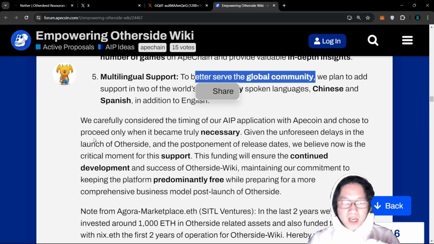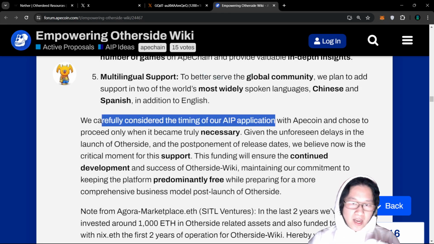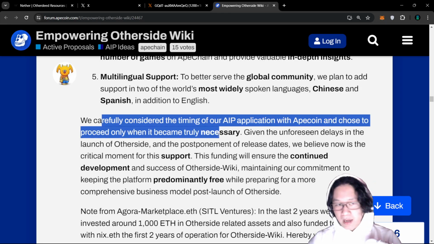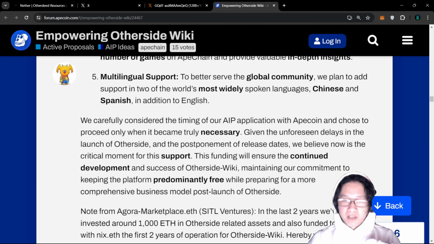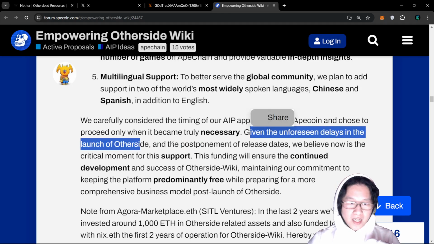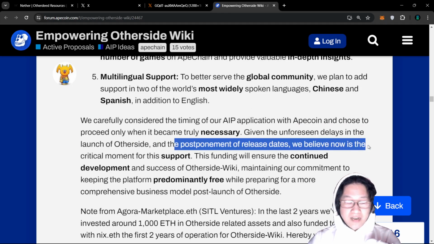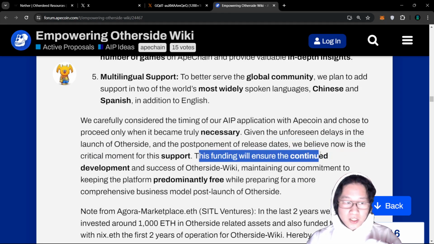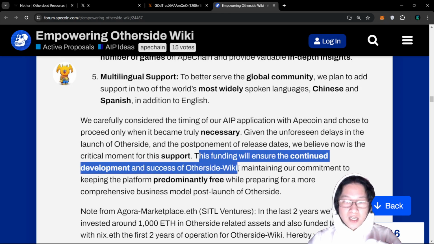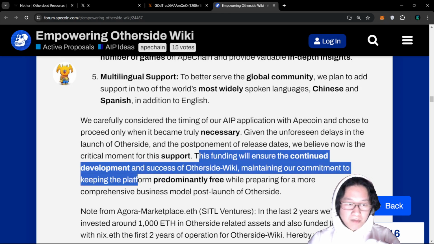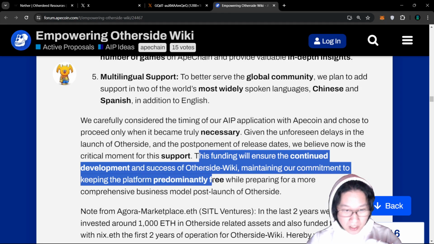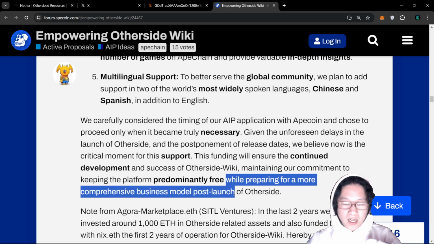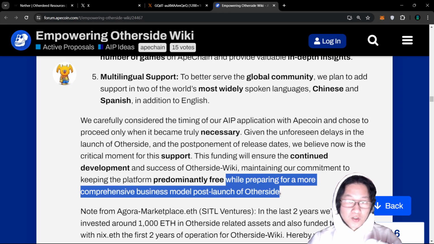So we carefully considered the timing of our AIP application within the Apecoin DAO and chose to proceed only when it became truly necessary. Given the unforeseen delays in the launch of Otherside and the postponement of future releases, we believe now is a critical moment for this support. And this funding will ensure the continued development and success of Otherside-Wiki and maintain our commitment to keeping the platform predominantly free while preparing for a more comprehensive business model post-launch of Otherside, right?